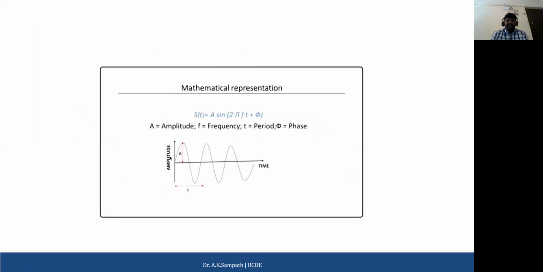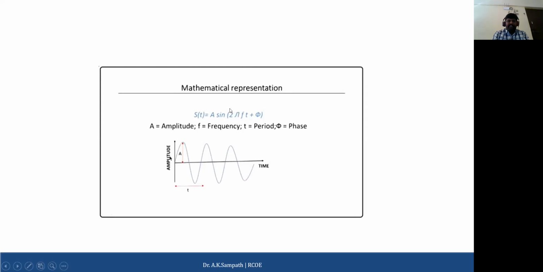Again, this is a simple mathematical expression through which an electromagnetic wave can be represented: A sine(2 pi f t plus phi). Here A stands for the amplitude. Amplitude is the peak value of the particular signal, from the base to the peak value. And t is the time, one time unit, the amount of time required, which may be a second.